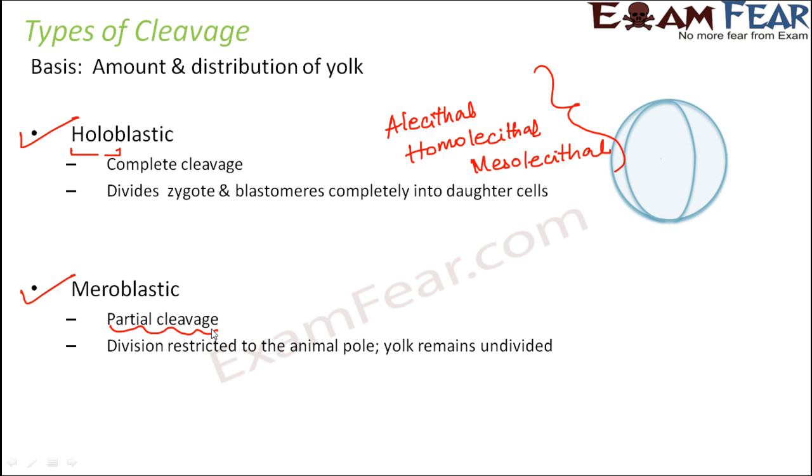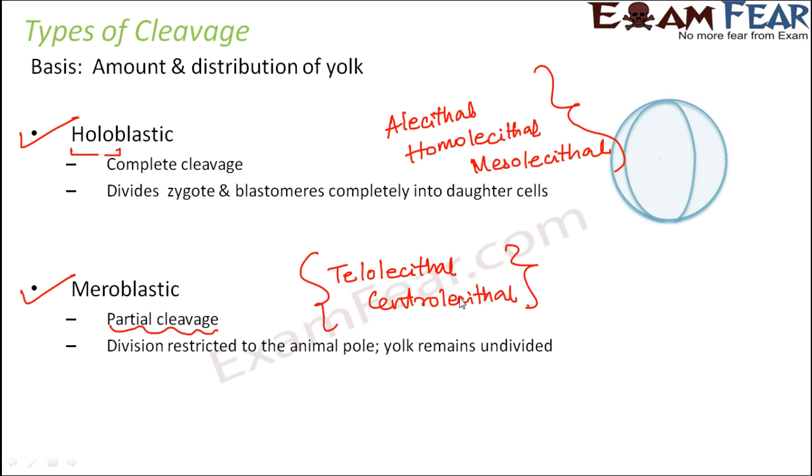So therefore, if you talk about the types of eggs with more yolk, can you name the type of eggs which have more yolk in them? Those types of eggs could be telolecithal or centrolecithal, because these types of eggs have more yolk. And now if you look at the position of the yolk in telolecithal, where is the yolk concentrated? The yolk is concentrated towards the vegetal pole. So therefore the cleavage happens in the animal pole, because the cleavage cannot happen through the yolk. Since the yolk is towards the vegetal pole, the division is restricted or limited to the animal pole.